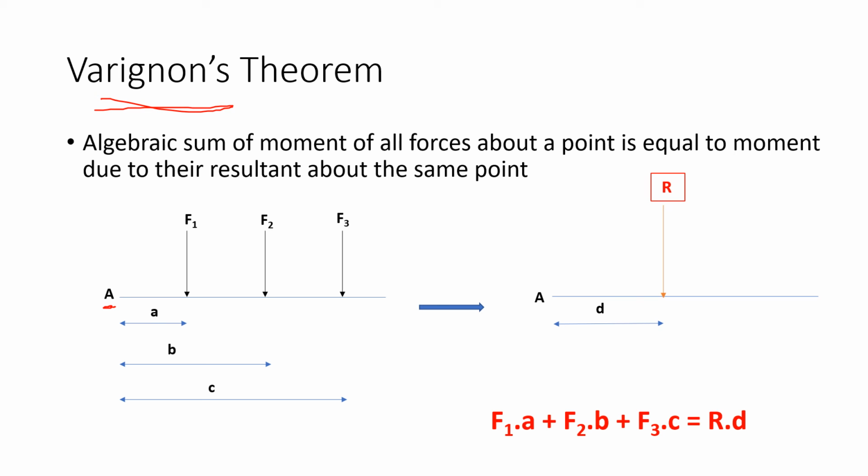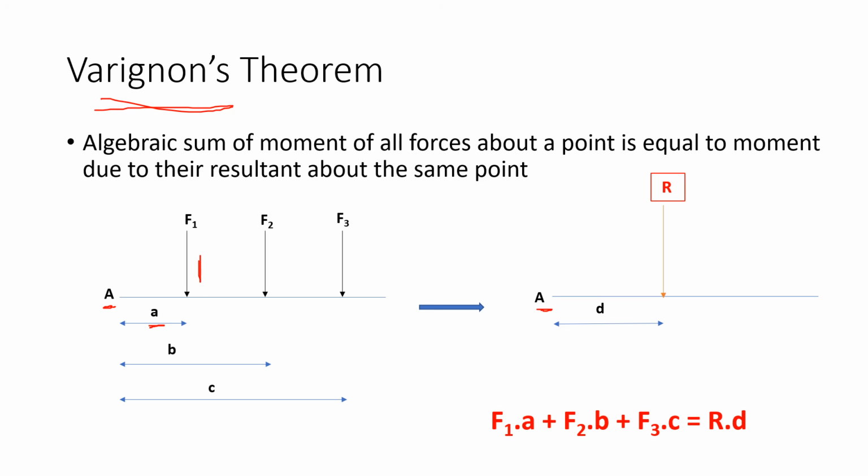There is a resultant of this force system and there is the same point A. It means the total moment produced by these three forces is equal to the moment produced by the resultant R about the same point A. And the equation is the same. F1 into a is the moment due to force F1 about point A. F2 into b is the moment at A due to force F2, and F3 into c is the moment due to force F3 about point A. Here is c, here is a force, and this will be the perpendicular distance.